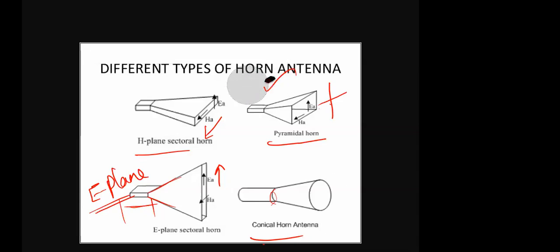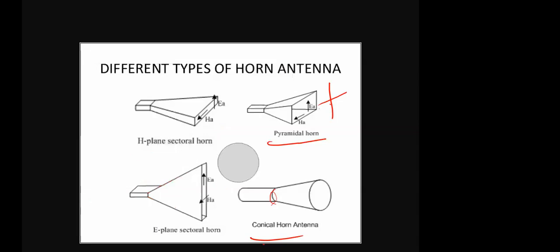I don't know whether you are remembering or not. Why do you have to flare the antenna? If you do not flare, what will happen? 73 ohms. To satisfy 73 ohms? Not 73 ohms, sir. To satisfy the impedance of free space. Already this waveguide has some impedance, sir. I don't know what the impedance of the waveguide is.